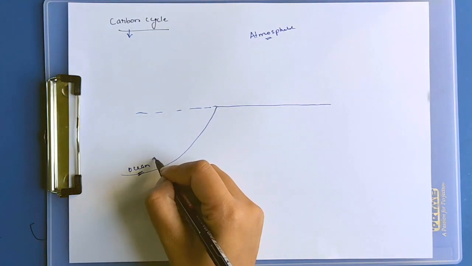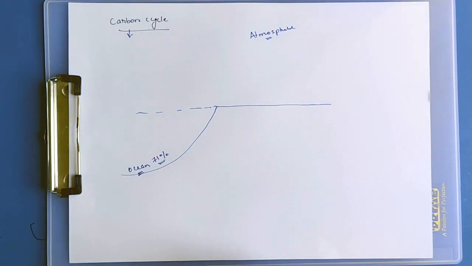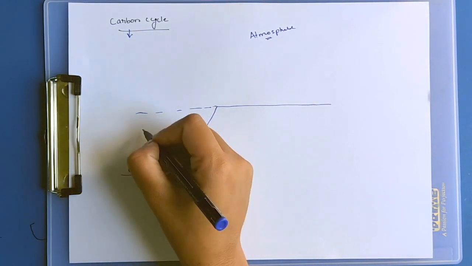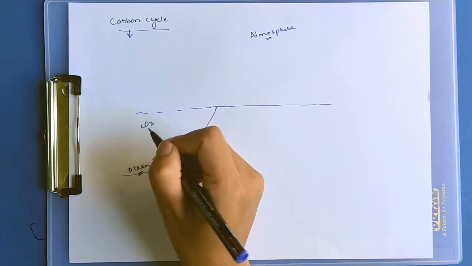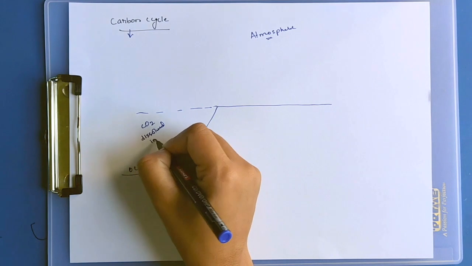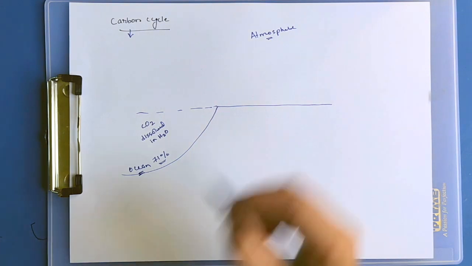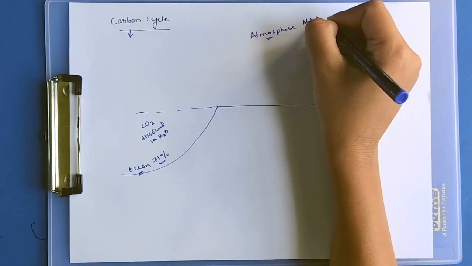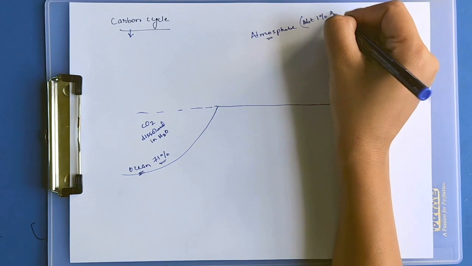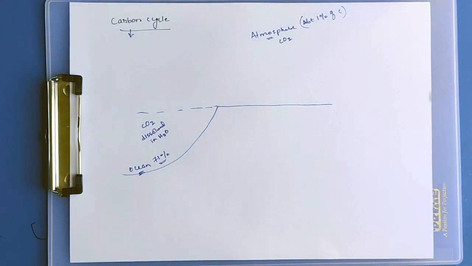About 71% of carbon is dissolved in the oceans in the form of carbon dioxide, and only about 1% of carbon is found in the atmosphere in the form of carbon dioxide, CO2.